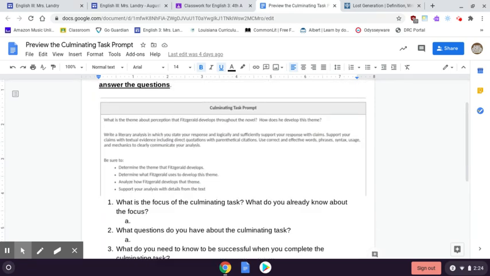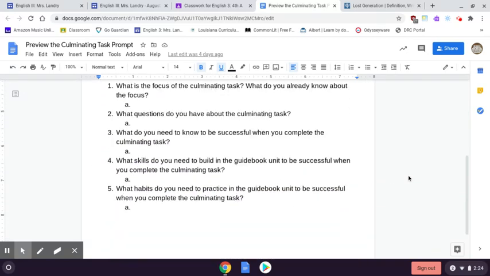When you do number 3, think about these be sure tos. Number 4, what skills do you need to build in the guidebook unit to be successful? Think about skills like finding evidence, stating claims, stuff like that. And then number 5, what habits do you need to practice in the guidebook unit to be successful when you complete the culminating task? So what are some things that you need to practice, as in finding evidence, knowing theme, writing a theme? These are the things that you need to practice.